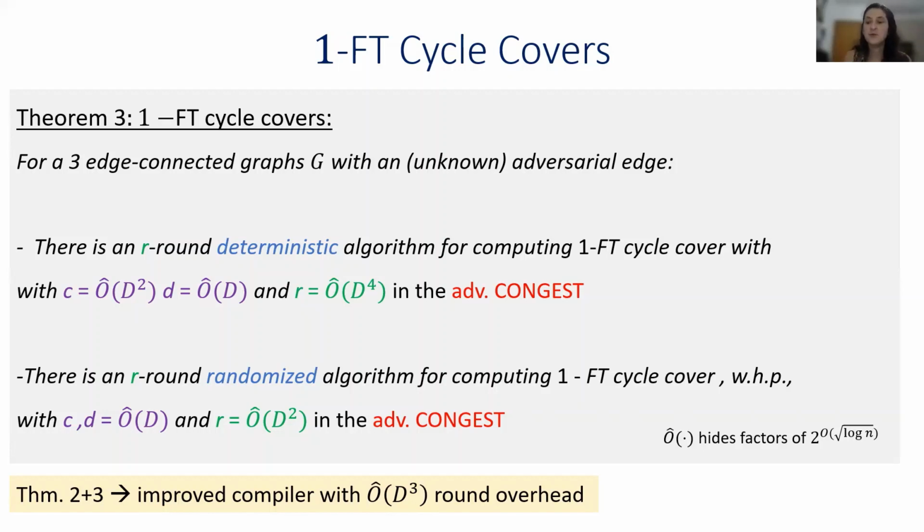We also showed improved randomized algorithms with congestion and dilation Õ(D), and round complexity Õ(D²). So if we combine our randomized construction for one-fault-tolerant cycle cover together with a general compiler for this case, then we get a compiler with round overhead Õ(D³).